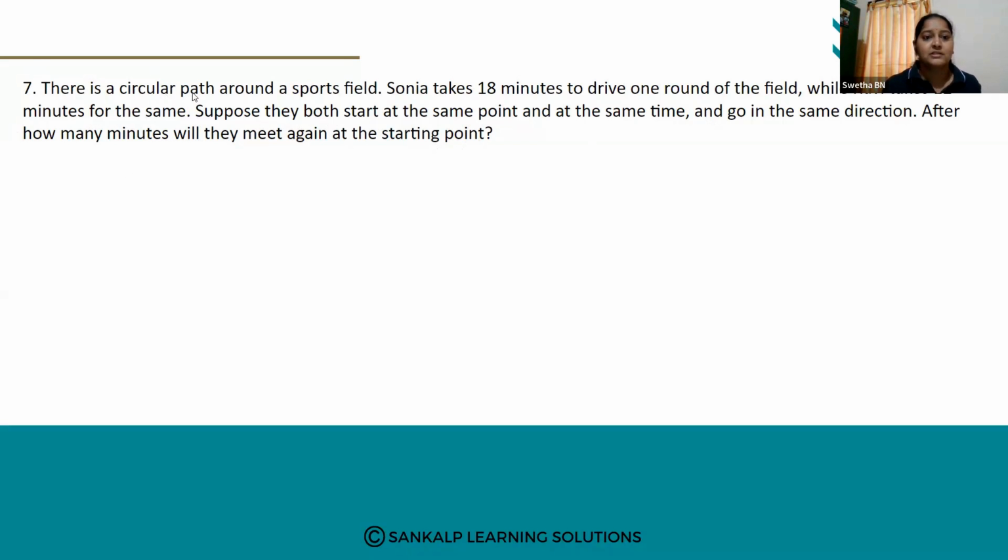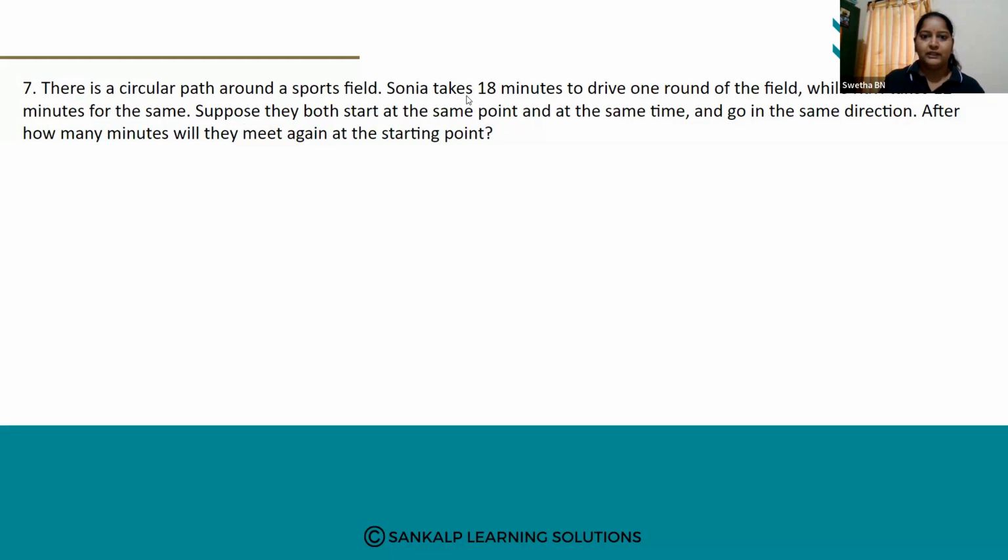So there is a circular path around the sports field, children. Sonia takes 18 minutes to complete one round, whereas Ravi takes 12 minutes to complete one round. If they start at the same point and at the same time, when will they meet each other again?